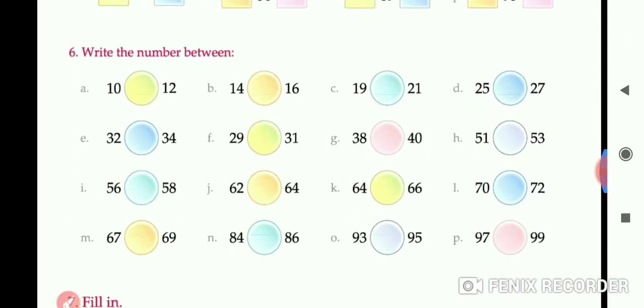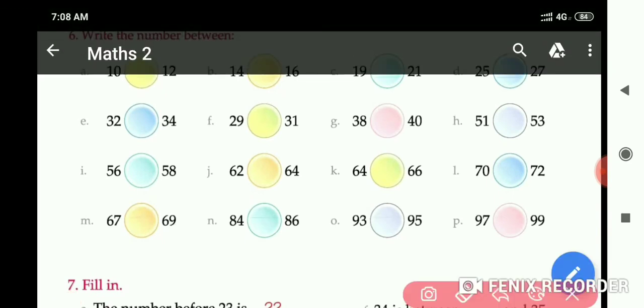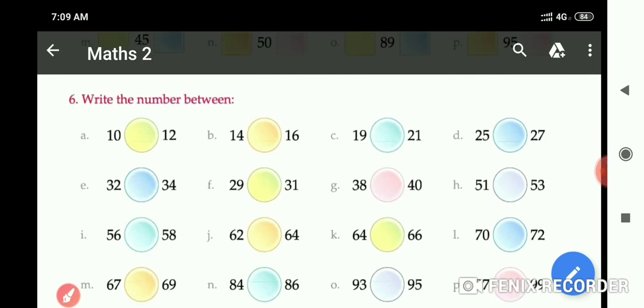Now question number 6, write the number in between. A 10 dash 12. So you have to write down the number in between. What will come here? Here it will come 11. Now come to B part. 14 circle 16. The number in between will become 15. Now move to L part here. 70 and 72. What will come in between? 71.